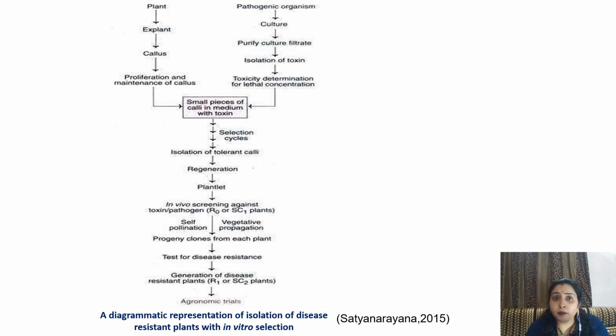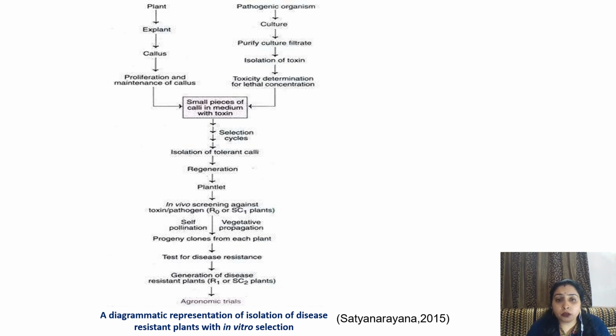In an alternate method, pathogenic organism is cultured. Purify the culture filtrate. Isolation of toxin is done. Toxicity determination for lethal concentration is checked out. Then selection trials or selection cycles are done. Isolation of tolerant calli: the calli which are tolerant to this toxin are taken out, regenerated to form the whole plantlet. In vivo screening against toxin and pathogen is done.